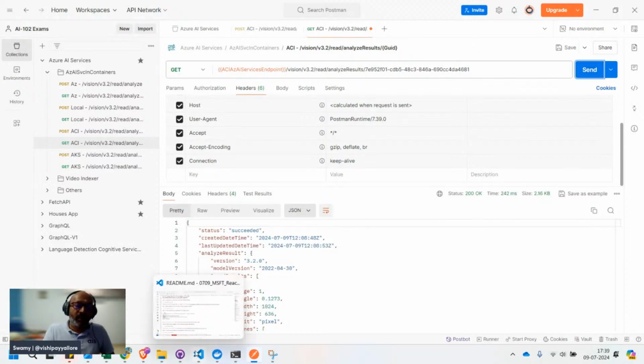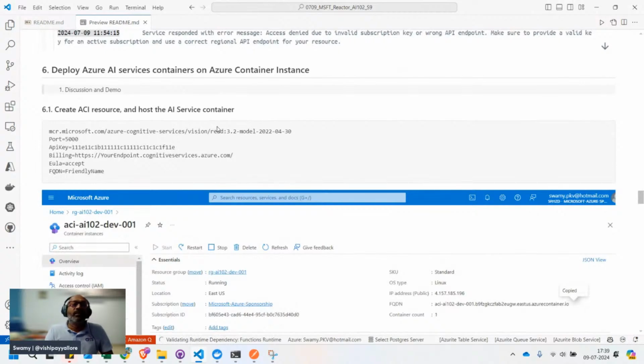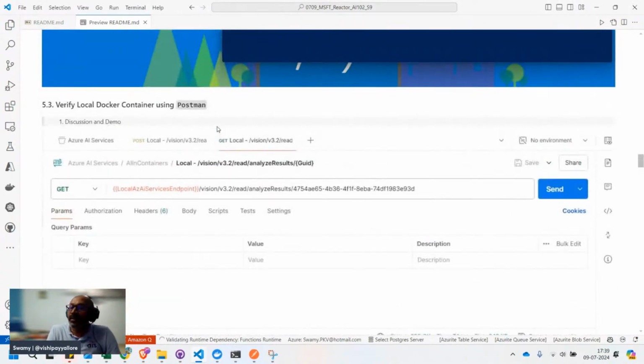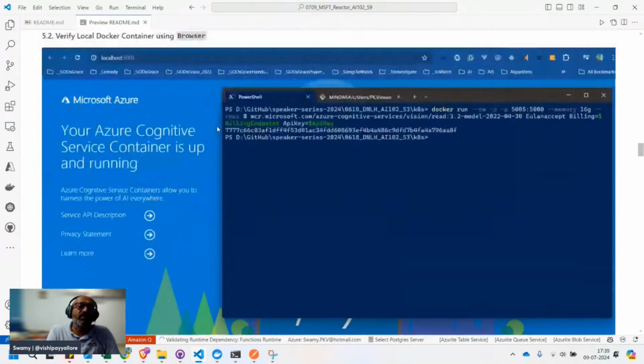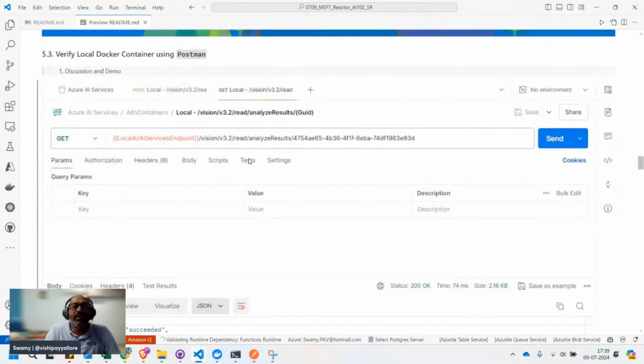So we did two things. We tried the Docker image on our local, and we tested with the browser. We saw the Swagger documentation, and we were able to test it with this. For us, the endpoint is very important, whether you're using the Azure services, the local Docker, or ACI.